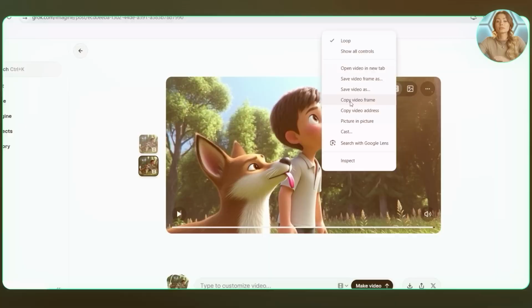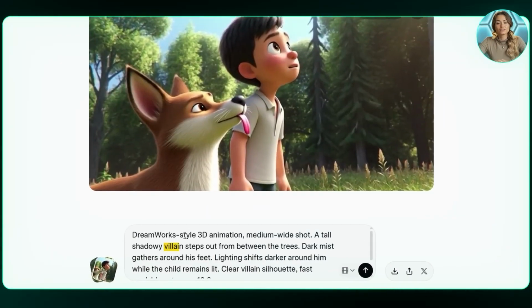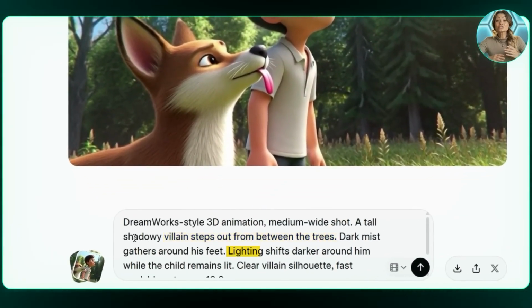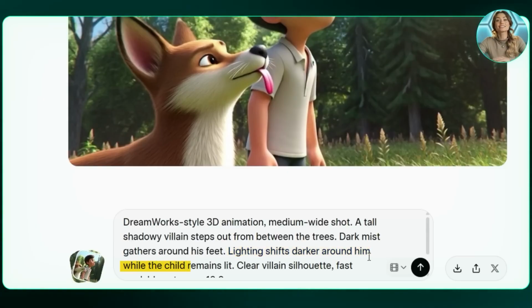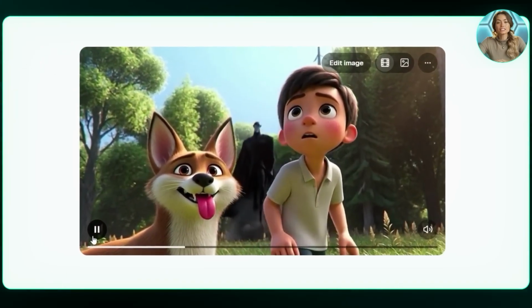I repeat this same process for the third scene in the story. I copied the last frame, pasted it as the starting image, and added the next prompt. Here, the villain steps out from the trees. The scene gets darker around him and the lighting makes it clear he's the danger while the child stays in the light. I clicked Generate, and within a few seconds, the scene was ready. This is where we introduce the villain, and honestly, he turned out really great.